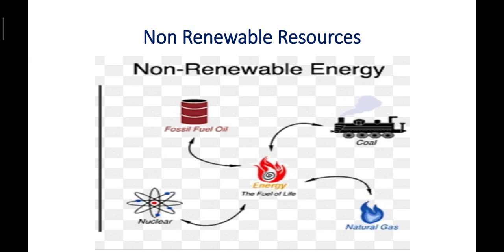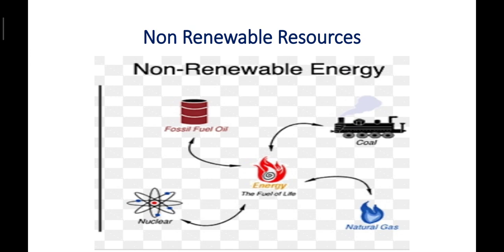For example, minerals and ores such as copper, gold, manganese, bauxite, etc. Once we start using them and they are exhausted, we can't get them again from that ore. That's why they are called exhaustible resources. We can't produce them again.